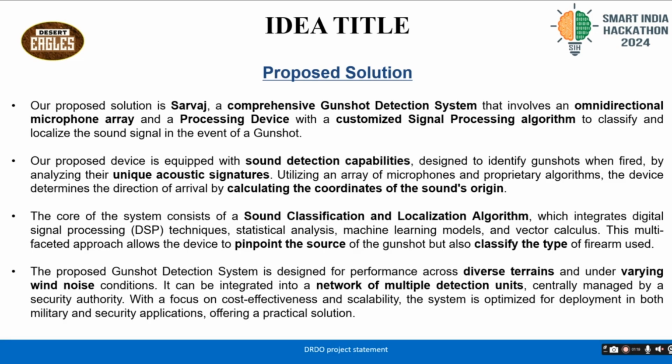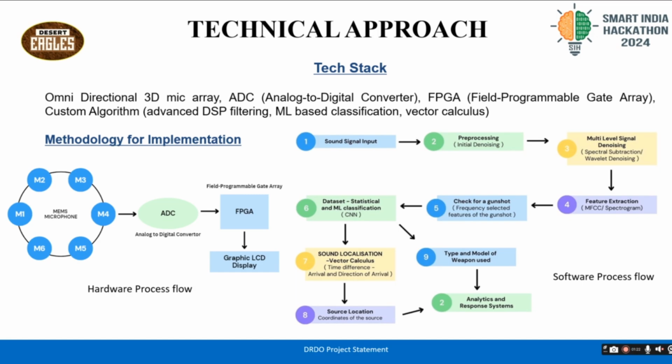We have two main process flows: a hardware process flow and a software process flow. The hardware flow involves the mic array itself, which moves to the analog to digital converter to be converted into a digital signal. This will be fed into an FPGA at the final implementation level, which will provide the output through its computing and the stored algorithms in its hardware onto a graphical LCD display. We can also move into further output systems in the future.